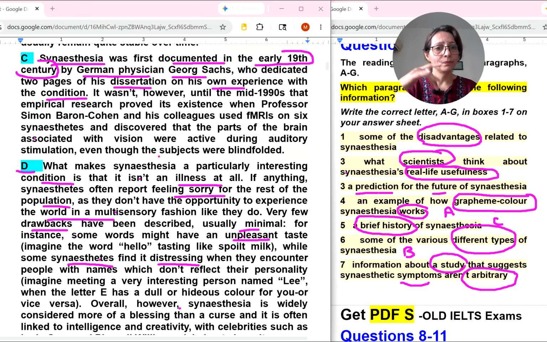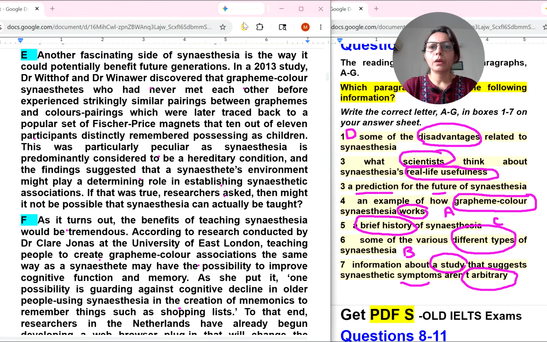It means the writer is going to talk about some disadvantages. So without reading too much, I mean to say, we have found the answer for the first one. So now coming to the next paragraph. Now coming to E number paragraph, let's read it.